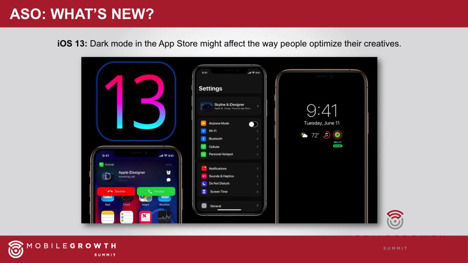And this will be applied to the App Store as well, which will probably impact the way that people optimize their creatives in the App Store. So just keep an eye out on what everyone else is doing. I don't know if Apple will let us upload different pictures or different creatives for people who use the dark mode versus who don't. They might. It would be very interesting. But just keep an eye out on what's happening after the release of iOS 13.